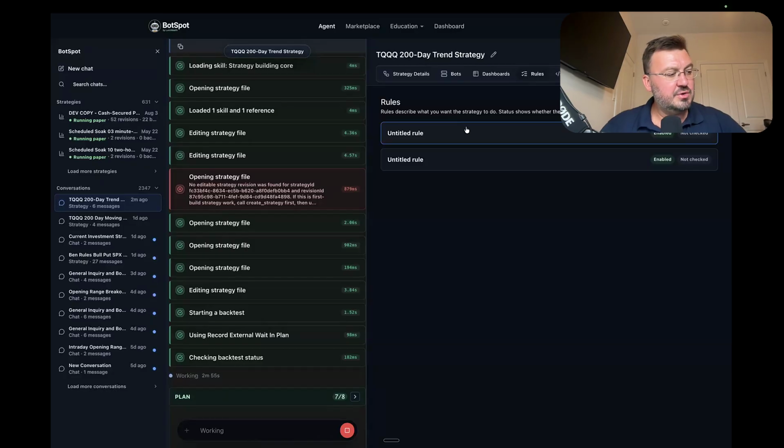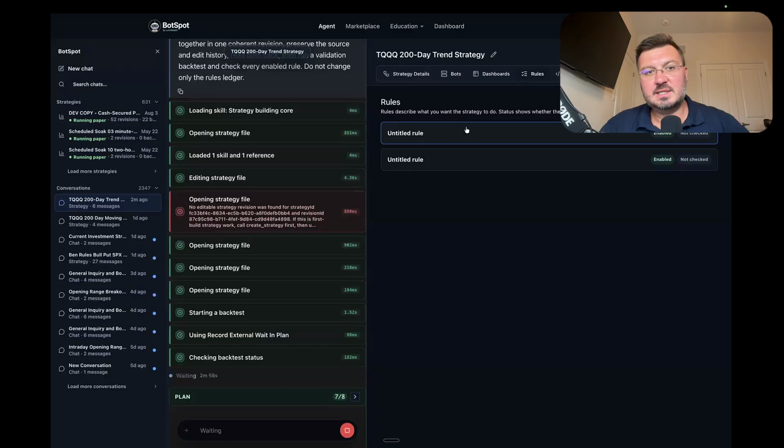So we want to make sure TQQQ is above the 200-day and the 50-day is above the 200-day, right? Let's say I added that. A lot of times what the agent will do is it will edit the code and then assume that the code worked properly, and then basically just run a backtest and that's it. But the problem is that the code could be wrong. Or in the case of an agent, we also kind of need the rules as well.